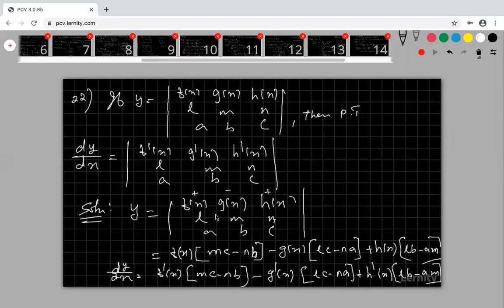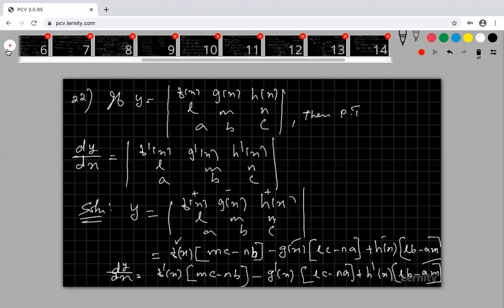Look at that. This determinant expansion is this. The first row is f of x, g of x, h of x, and like that here my f dash of x, g dash of x, h dash of x is my first row, L, M, N is the second row, A, B, C is the third row.